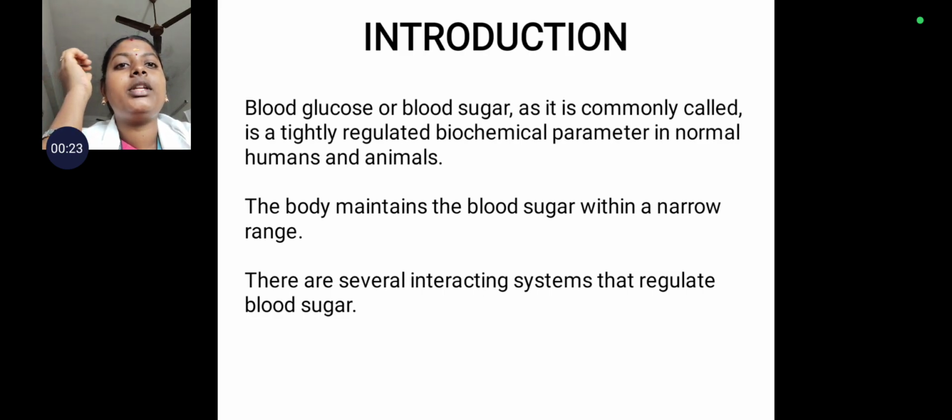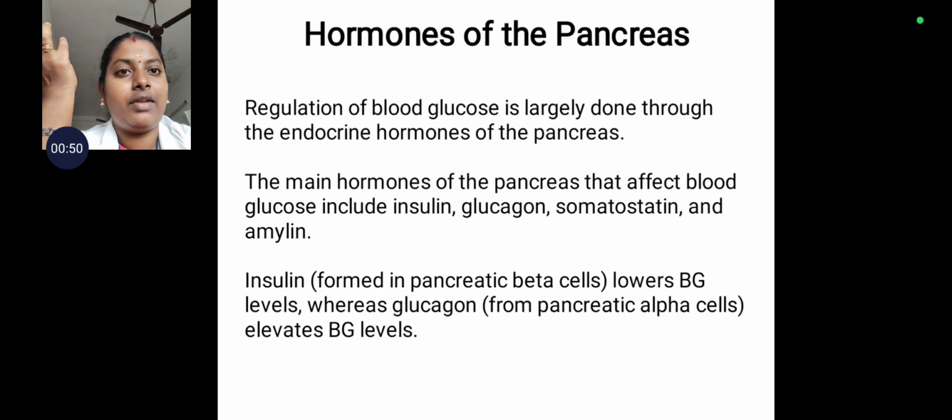So, coming to the introduction, blood glucose or blood sugar is commonly called a tightly regulated biochemical parameter in normal humans and animals. The body maintains the blood sugar within the normal range. If the normal range is not maintained, if it is high or low, the blood sugar level is not regulated and it leads to some other disorder. There are several interacting systems or mechanisms that regulate the blood sugar level.